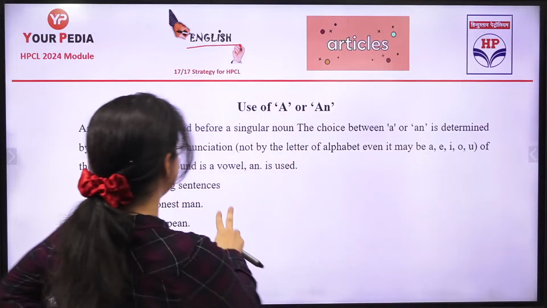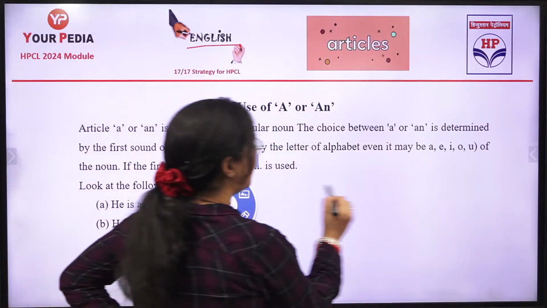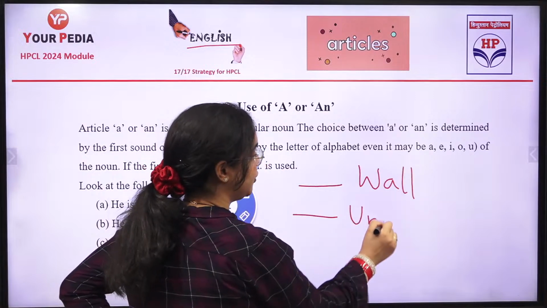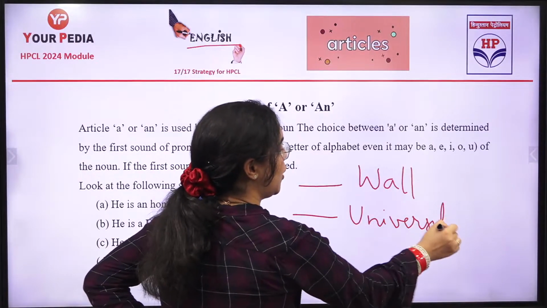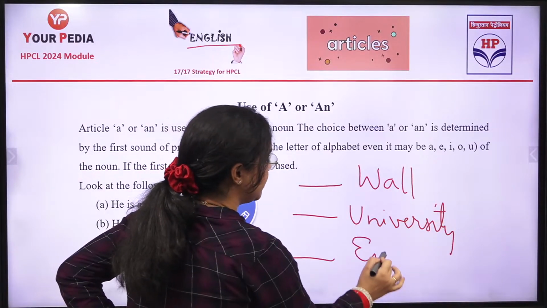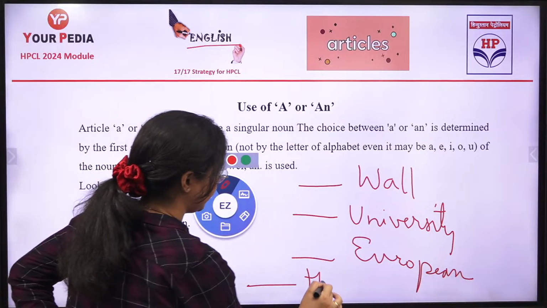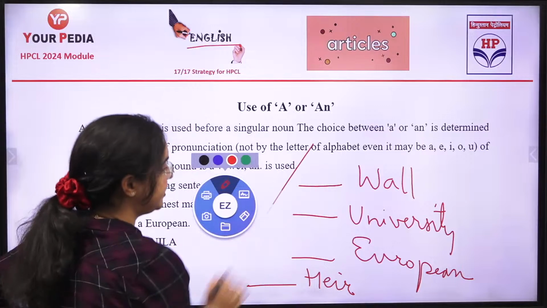Now let me ask you two or three questions. What will you put with "vowel": a or an? What will you put with "university"? And what will you put with "European"? What will you put with "hour"? Answer me, either a or an.